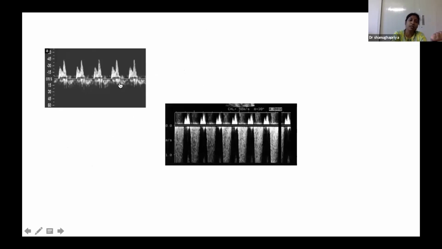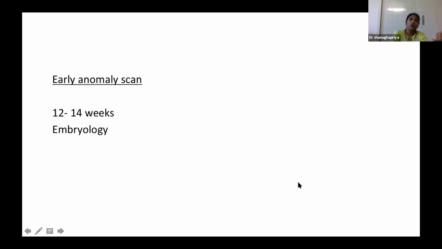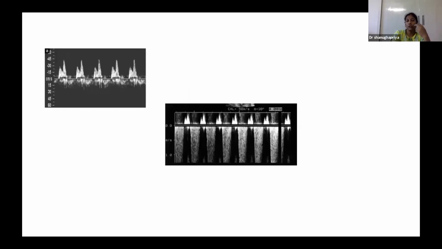So this is a normal tricuspid valve wave pattern on power Doppler, and this is the reflux. This is definitely more than 180 centimeter per second. So this is tricuspid regurgitation. So with this, we concluded the NT evaluation. So NT, we include nasal bone, tricuspid regurgitation, heart rate, and ductus venosus evaluation.